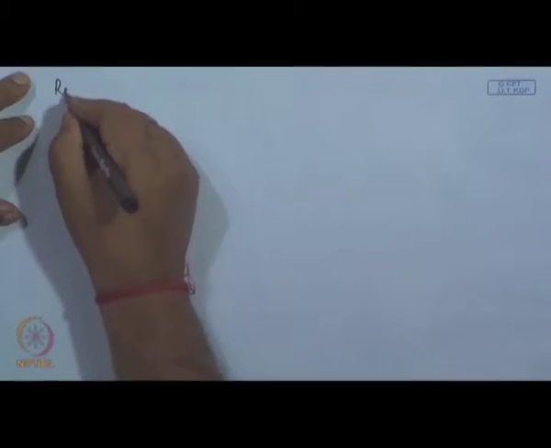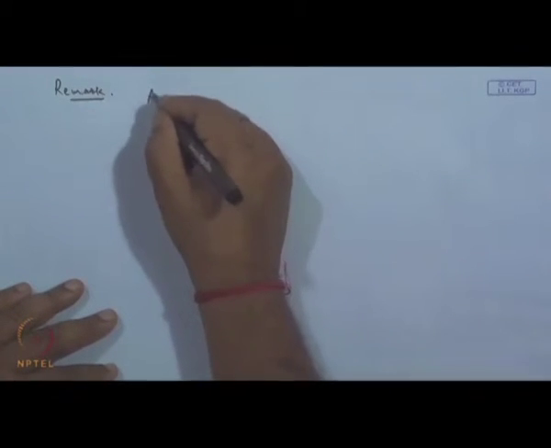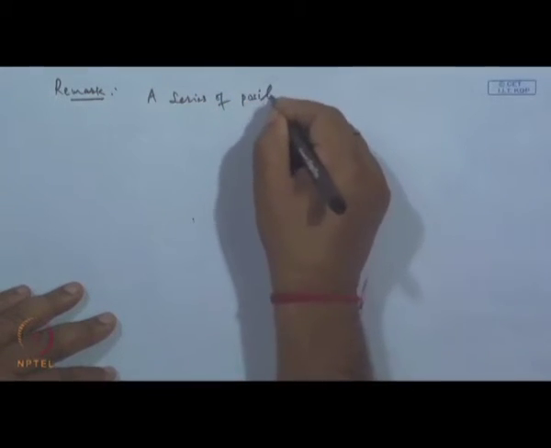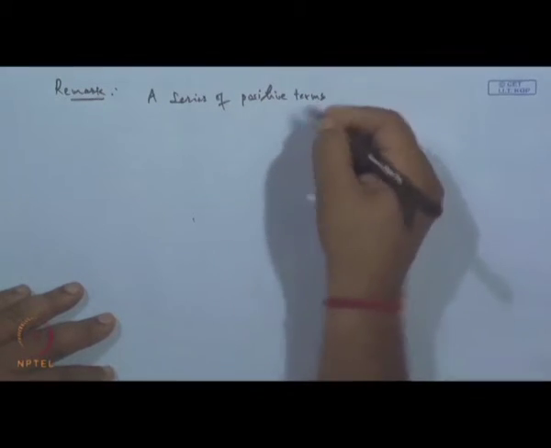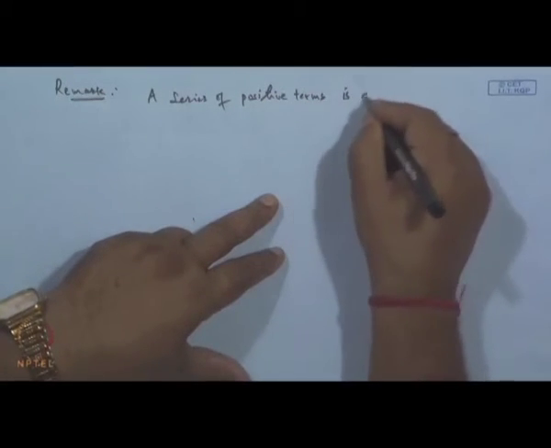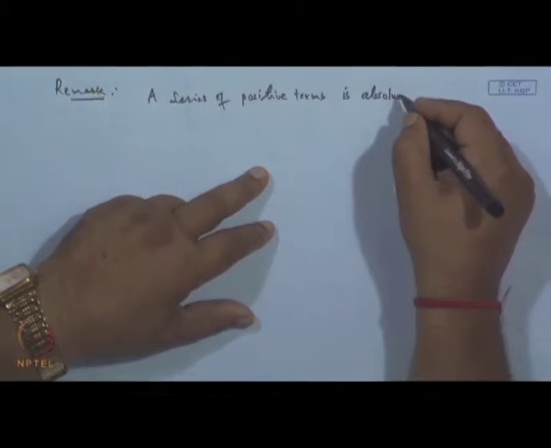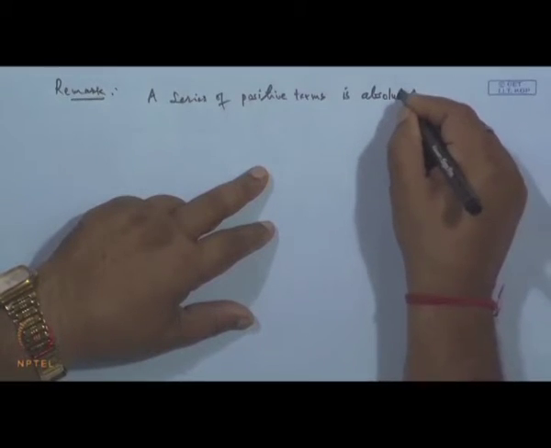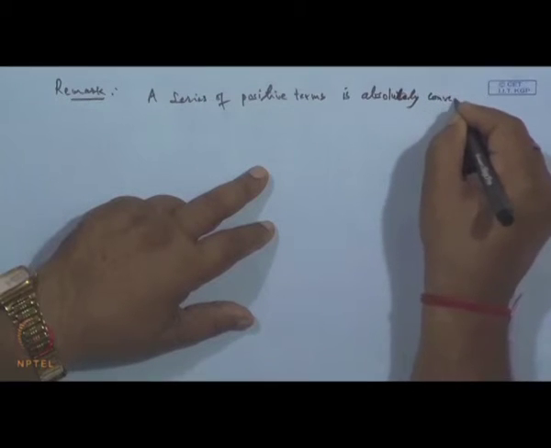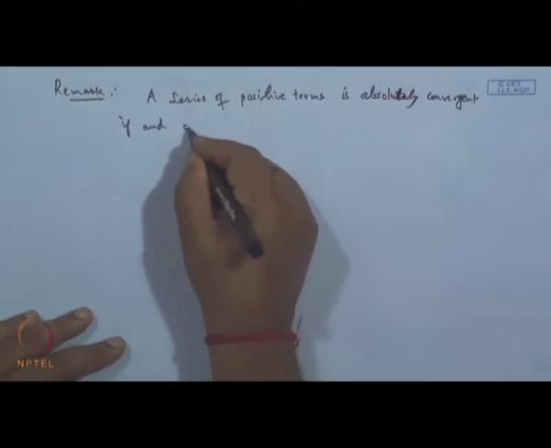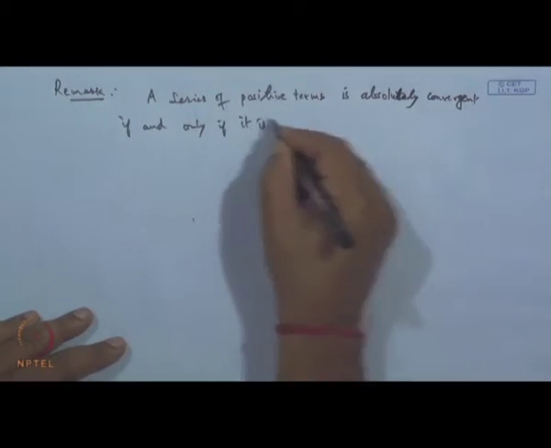As a remark, you can say a series of positive terms is absolutely convergent if and only if it is convergent.